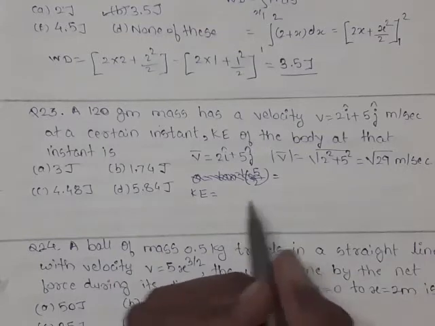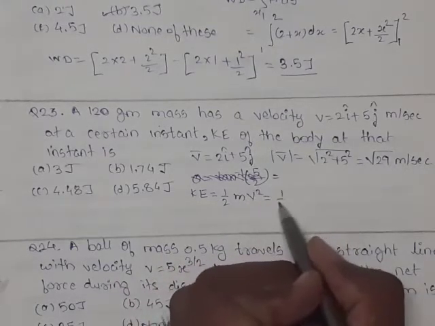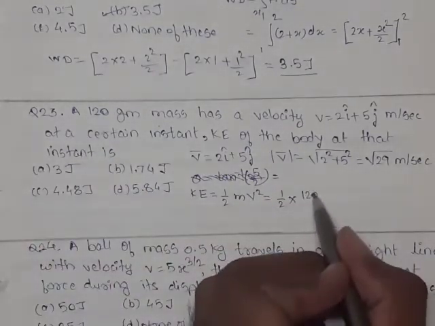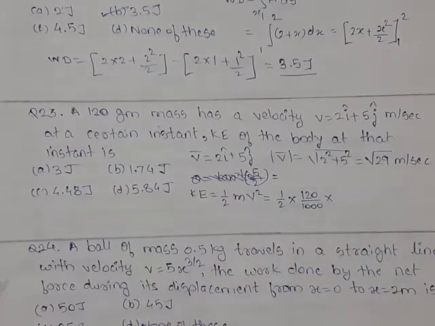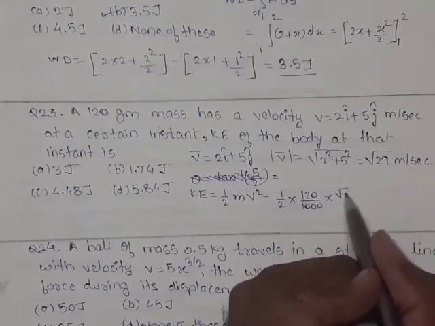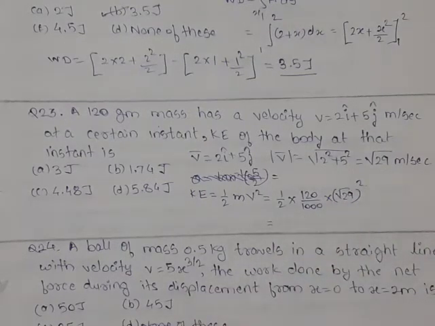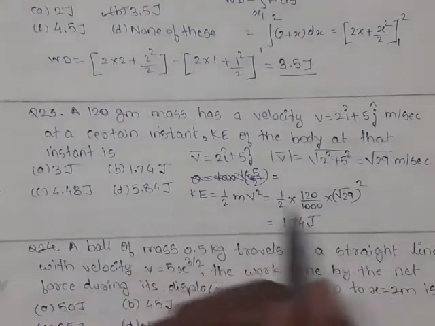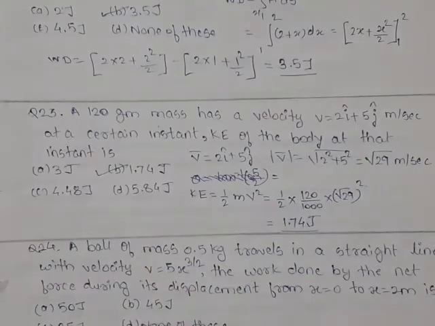Kinetic energy will be equal to 1/2 m v squared. 1/2 into mass, which is directly given. Mass is 120 gram, and we want it in kg, so 120 upon 1000, into velocity under root 29 squared. Solving this, we get the kinetic energy, and this value comes to be 1.74, and the unit for energy is joule. So this is our answer. If we see the 4 options, option B is correct.